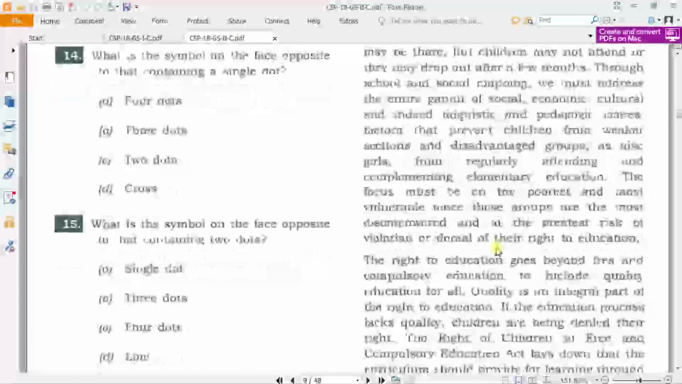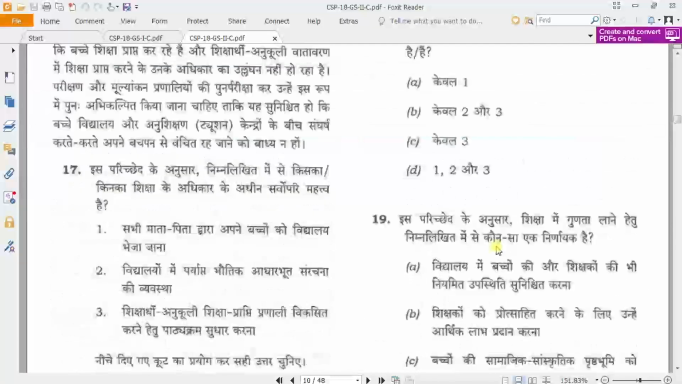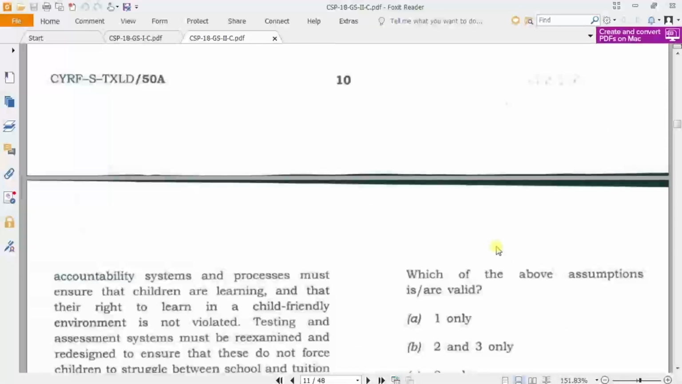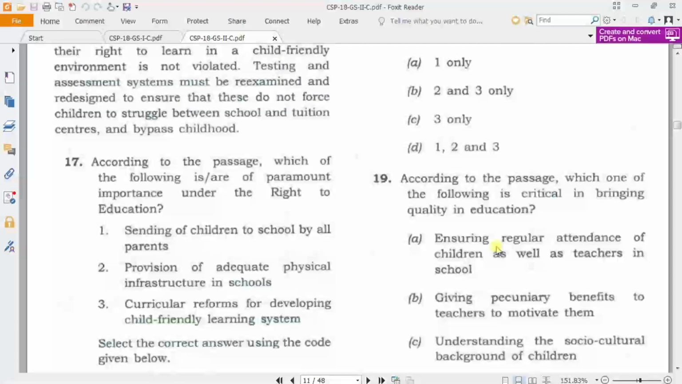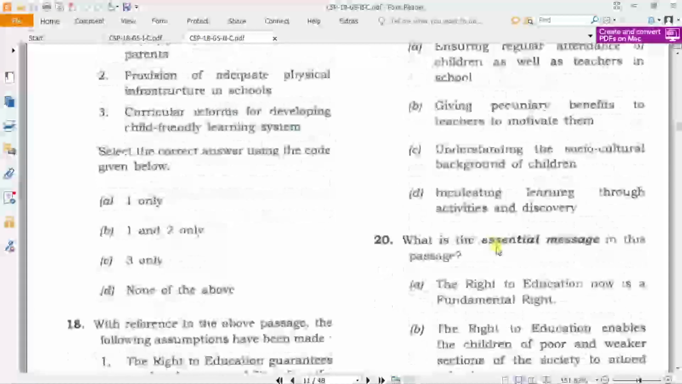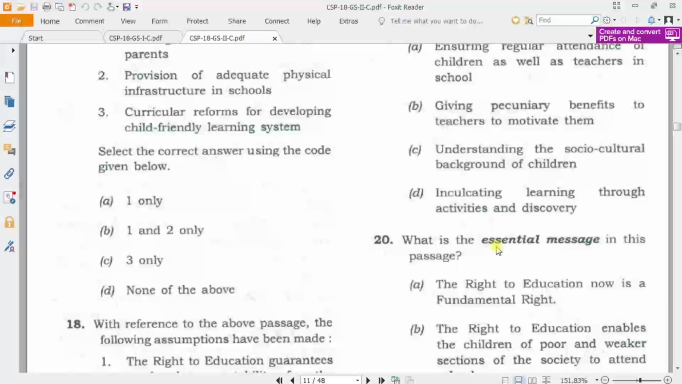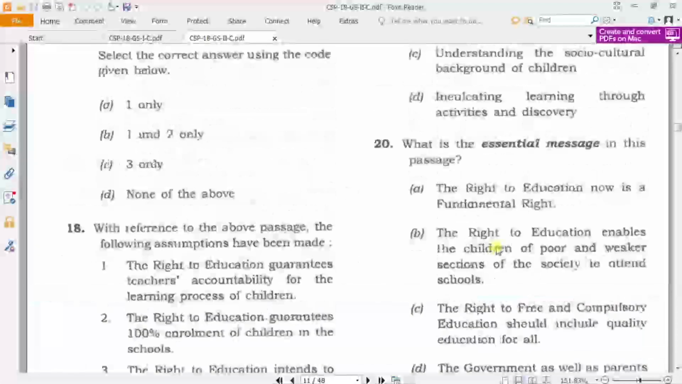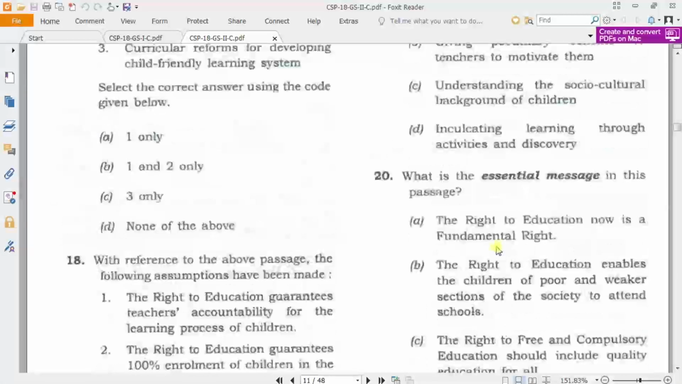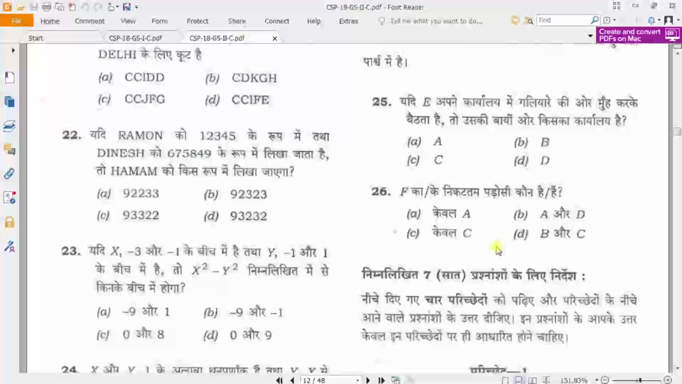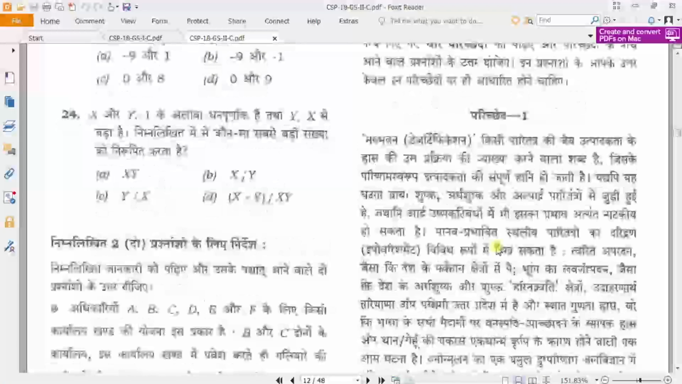And again, this is comprehension. This is a very big paragraph. So if he has given a big paragraph, then he will definitely ask minimum 2 or 3 questions. If you are lucky, he may ask 4 questions also from a single paragraph. So you can allot 4 minutes for that kind of paragraph.